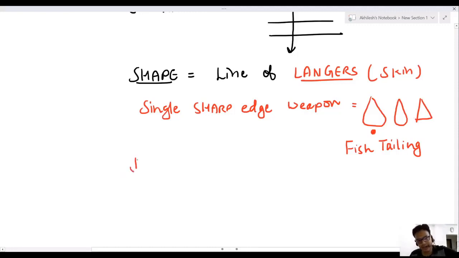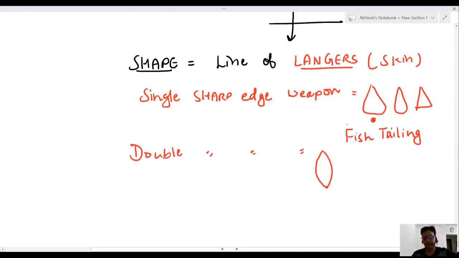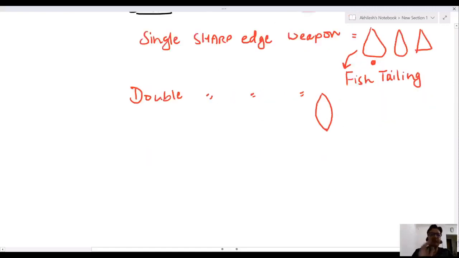If you have a double sharp edge weapon, it is spindle shape like this. This question comes in the exam. Fishtailing is seen in stab injury when you have a single sharp edge weapon, where only one edge is sharp. If two edges are sharp, it is spindle shape.